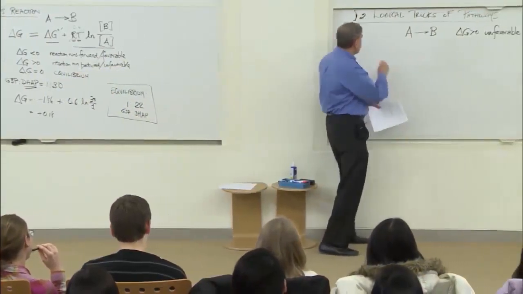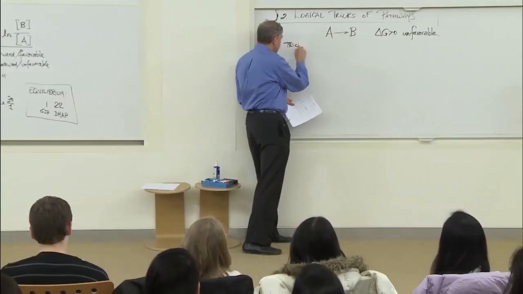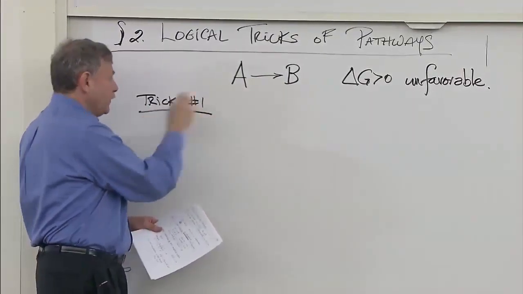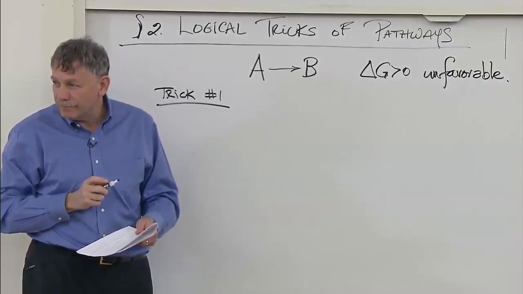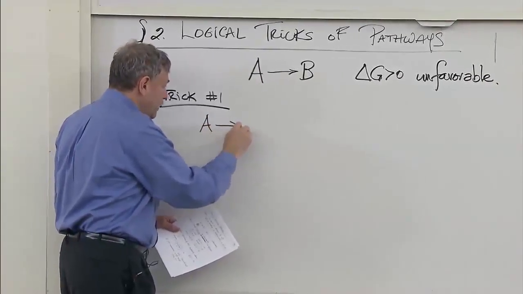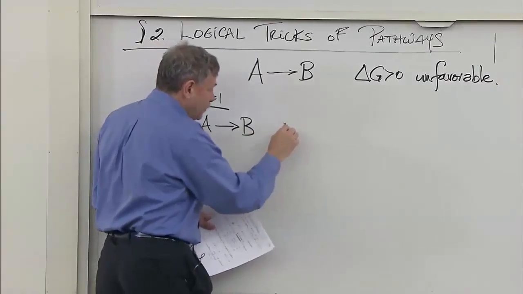Okay. Trick number one. If that's an unhappy reaction, couple it to a happy reaction. That is to say, A goes to B might be an unhappy reaction.